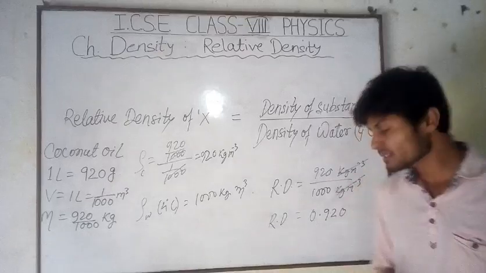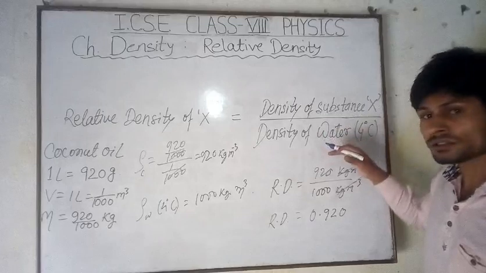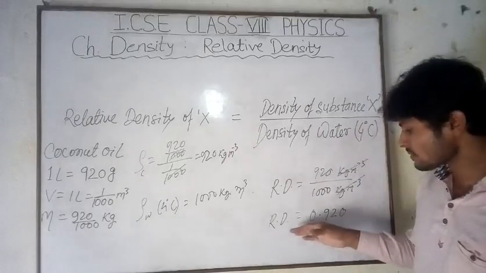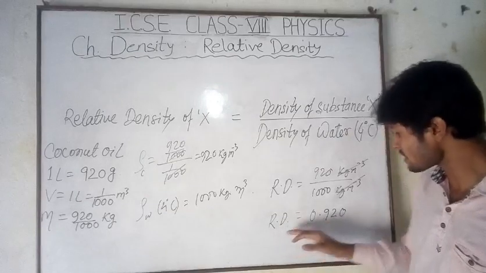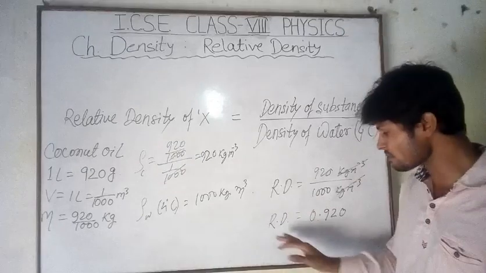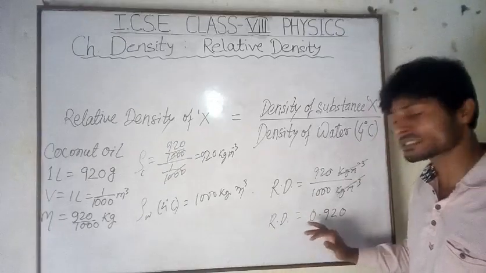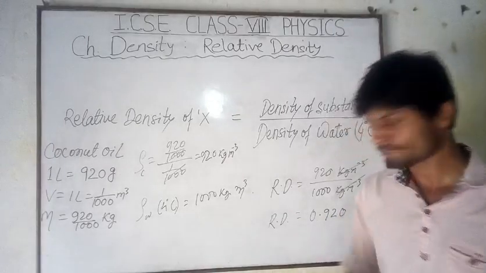You have to remember one thing, that the relative density is actually a ratio. So it has no unit. There is no unit for relative density because both the units are cancelled. Because it is a ratio, there is no unit for relative density. It is just a ratio. It is just a simple number, we can say.